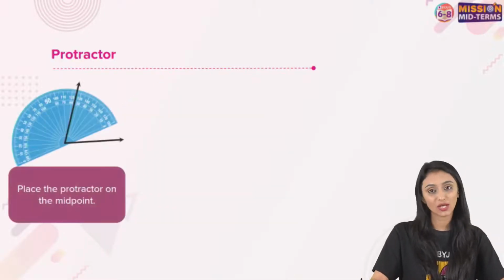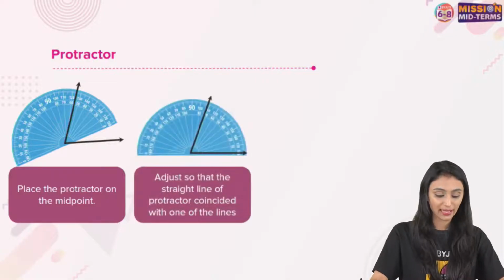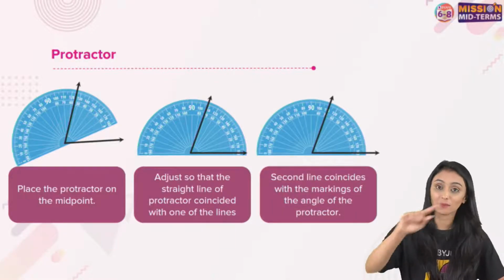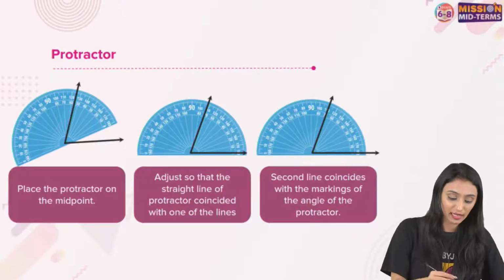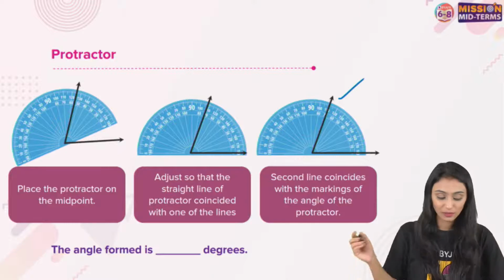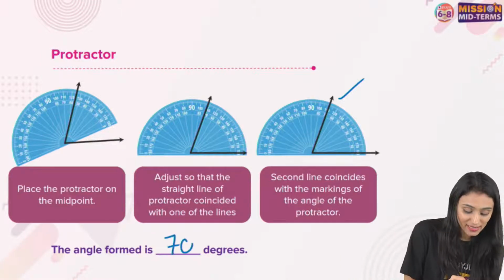Now let's see how we measure angles using a protractor. You have to place the protractor on the midpoint and adjust so that the straight line of the protractor coincides with one of the lines, and where the second line coincides with the markings of the protractor, that gives you the required angle. So here the angle that is formed is an acute angle, right? Yes, it's an acute angle, and that's 70 degrees.